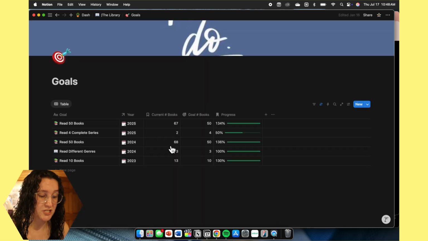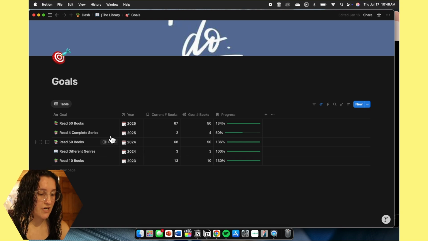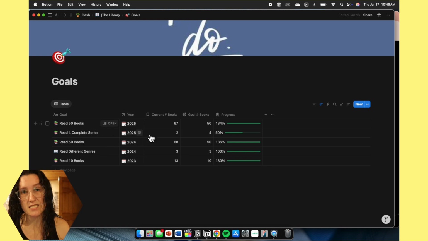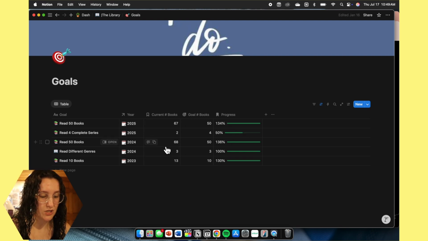Going back to the library, we now have our goals, which is another database that is linked to our year database. For this year, as I'm filming this, I've read 67 books when my goal was 50. So I made progress at 134%, which actually, if you look down below, I read 68 books last year and I was at 136%. And so we link it to the year. I also want to complete 4 book series.